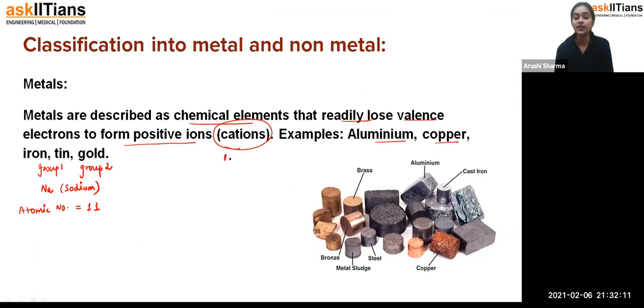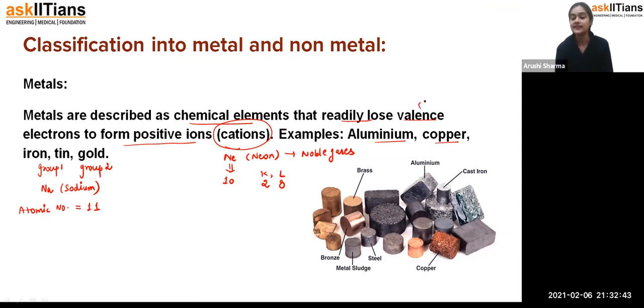Now if you know about electronic configuration, let us talk about neon. It is a noble gas. Noble gases among all the elements in the periodic table are very, very stable. They are very less reactive, or you can say they don't react. Neon has the atomic number 10. If I write the configuration for neon, it would be 2 for K and 8 for L. So you can see that this is the configuration of neon.